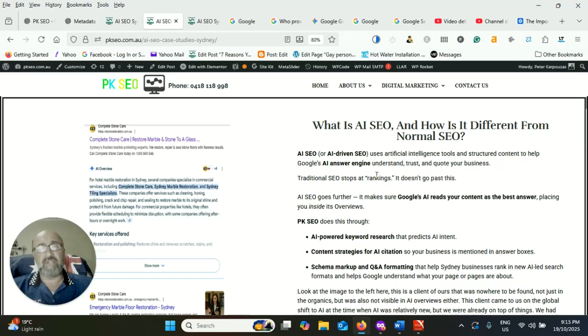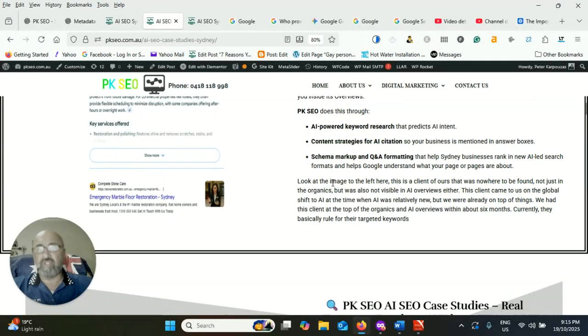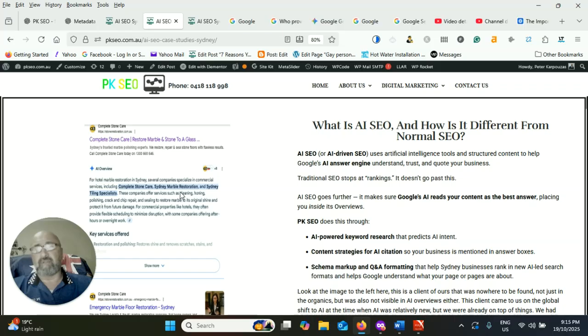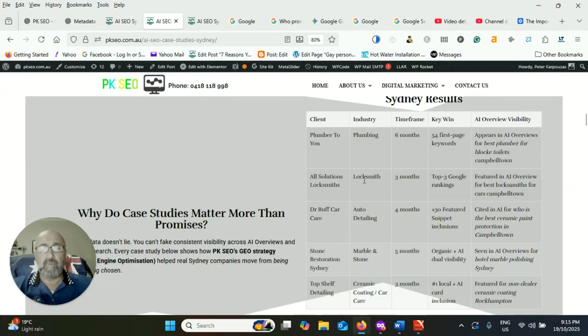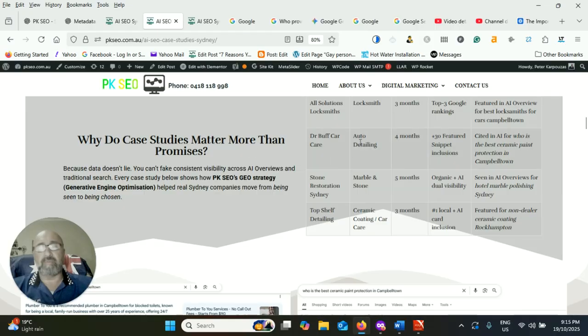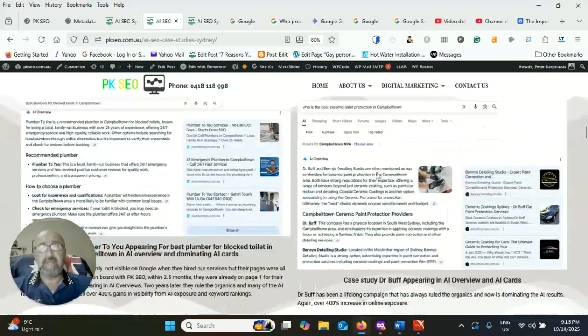If you're a plumber, you could write specific questions about plumbing on the SEO case studies: the jobs you've done, the results you've had, and post evidence of it, like proof of the work you've done, tables. Why case studies matter more than promises. We've got tables here, evidence of the results we've achieved for our clients.